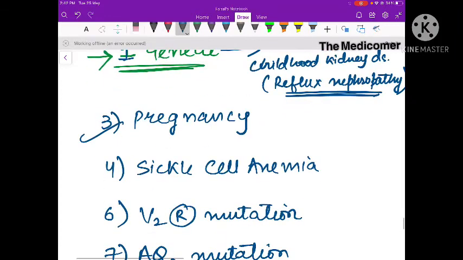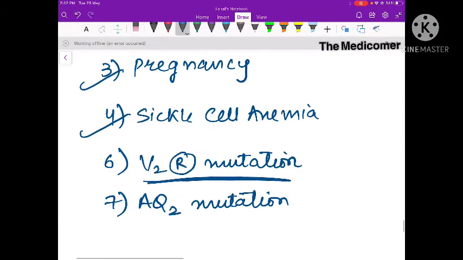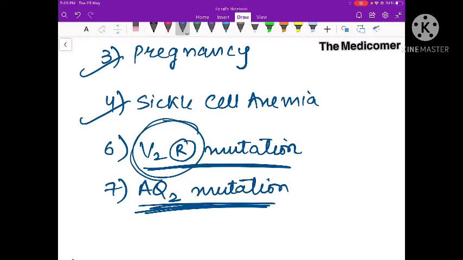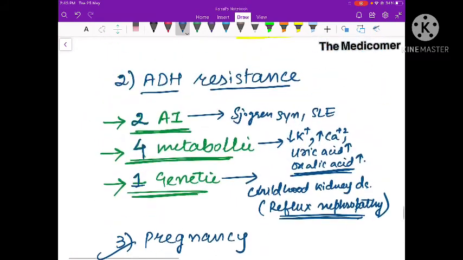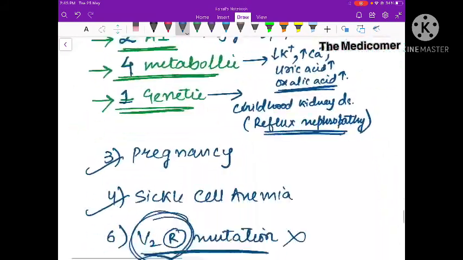Now other causes include pregnancy, sickle cell anemia, V2 receptor mutation, or aquaporin 2 mutation. Once ADH binds to its receptor, the V2 receptor, if the V2 receptor is mutated, ADH cannot function. Again, if aquaporin 2 is not formed and not expressed on the apical surface, water reabsorption will not take place, meaning ADH is not functioning. So these are other causes of peripheral diabetes insipidus.